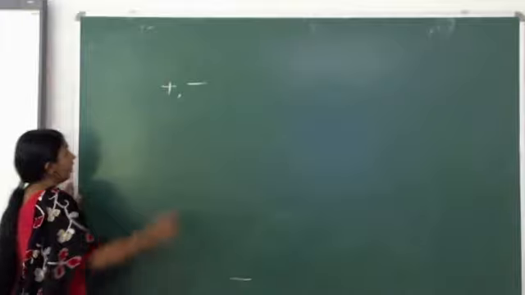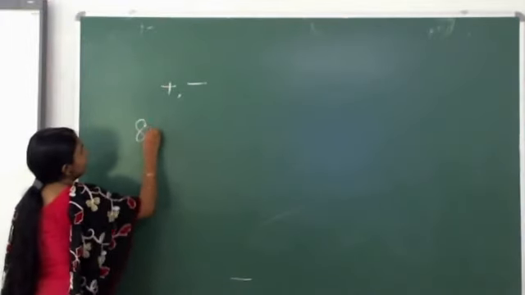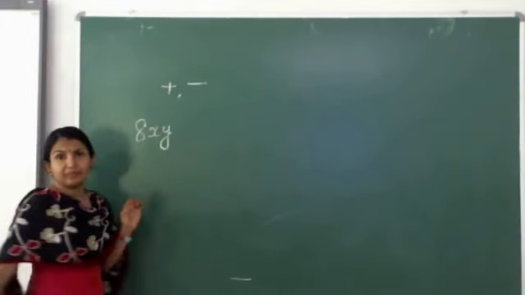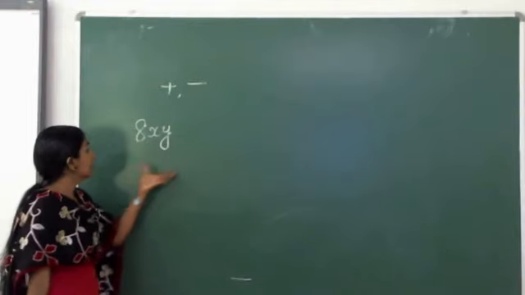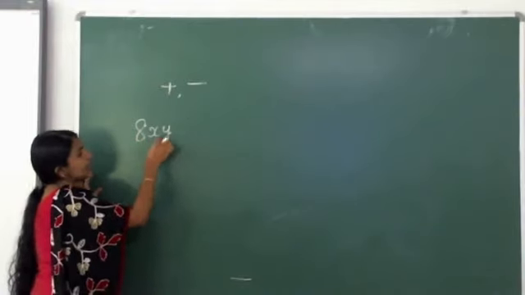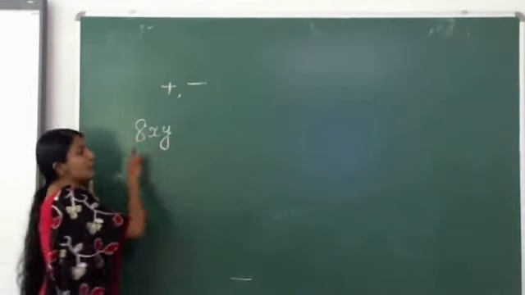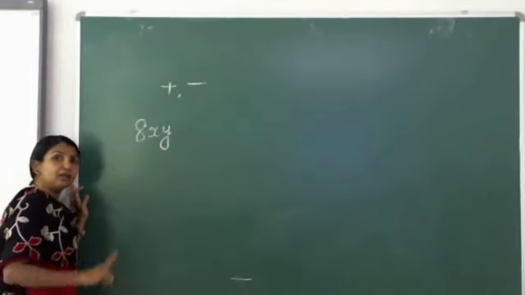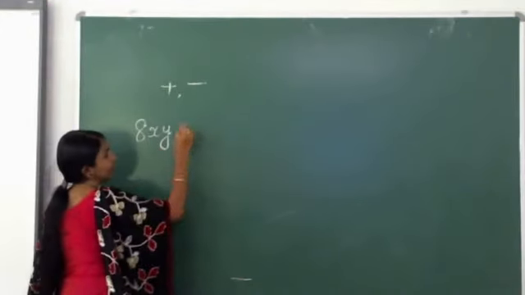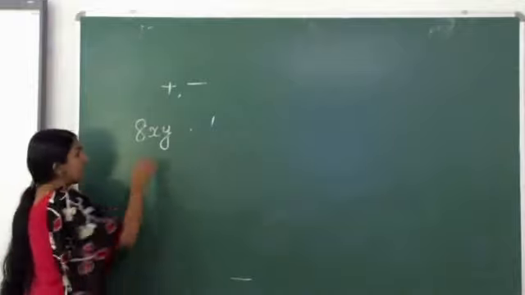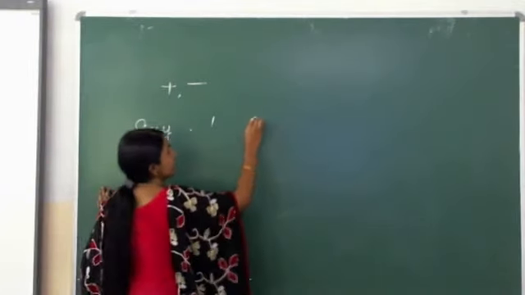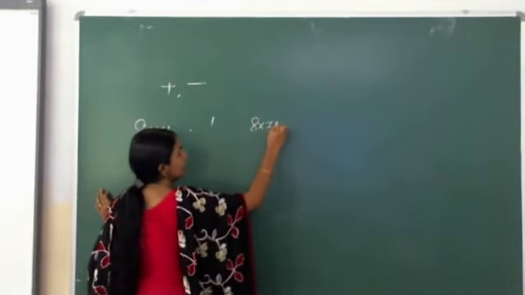Just listen how we can write. 8xy, it's an expression, right? In this 8xy, how many terms are here? Only one term. 8xy, we can write it as 8 into x into y.